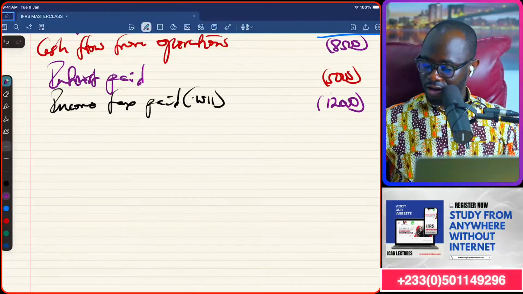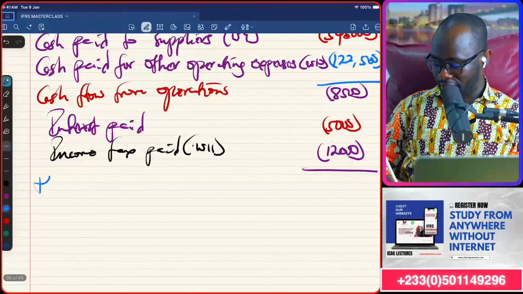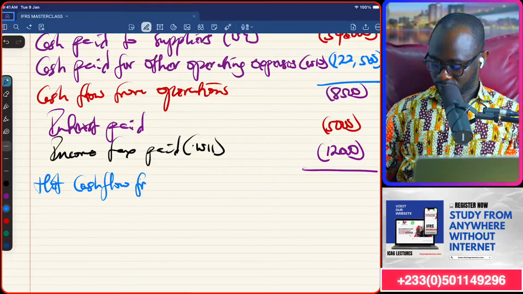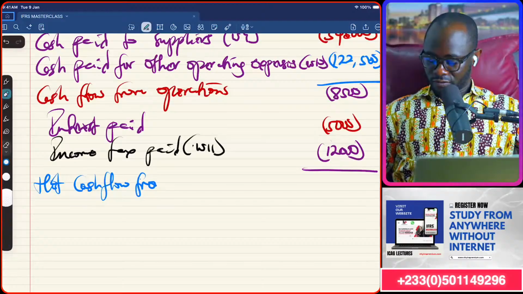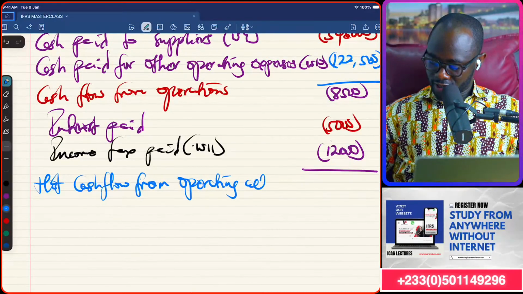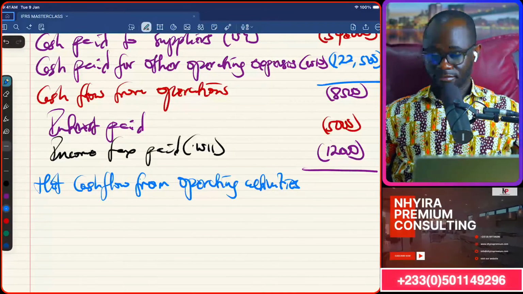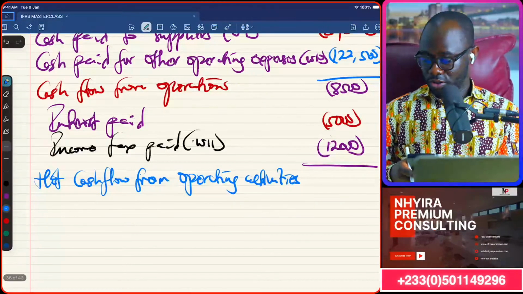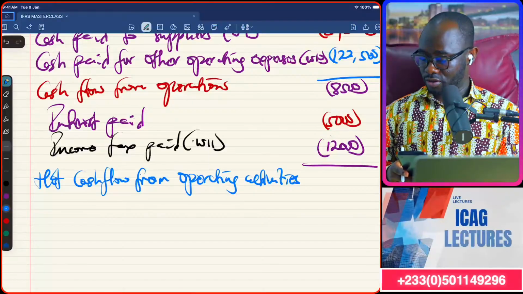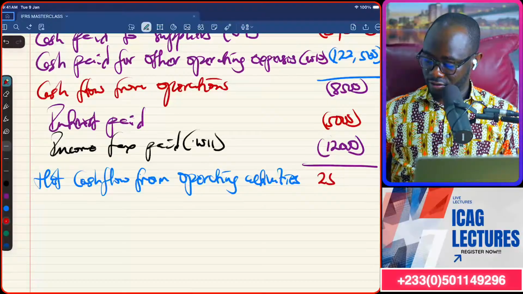And that is how we get the net cash flow from operating activities under the direct method. So net cash flow from operating activities, and it happens to be a negative. So minus 5,000, minus 12,000, and that is 25,500.